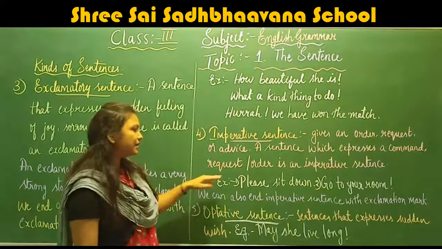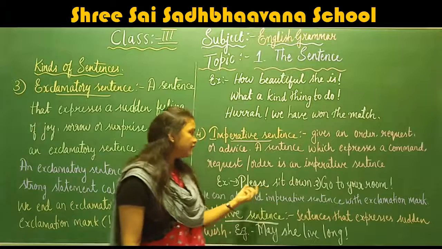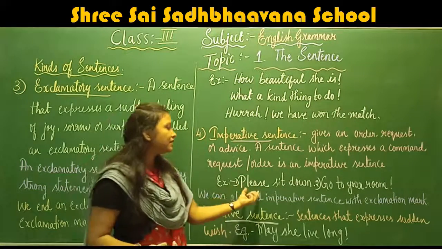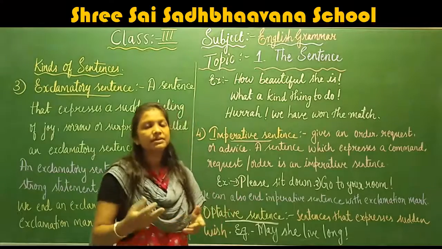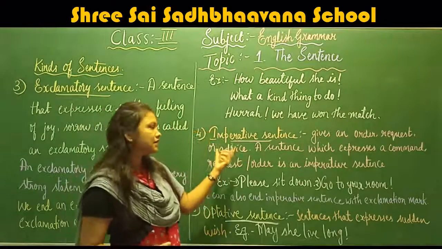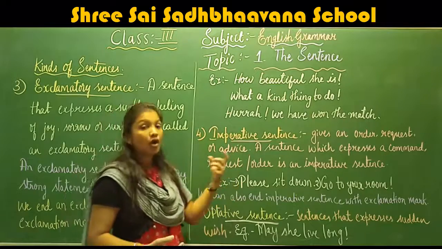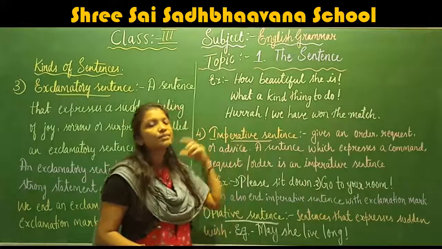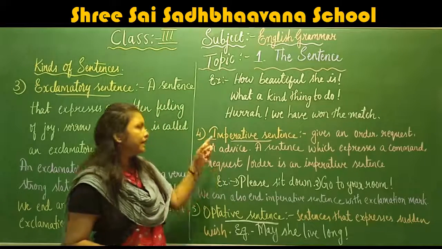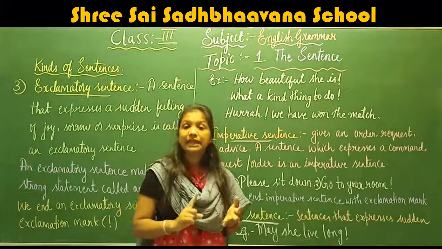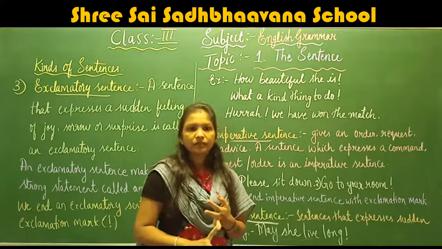For example, please sit down. Here we are requesting, with the word please. So when the sentences include words like order or request or advice, those types of sentences are known as imperative sentences. Please sit down, tell me the truth.